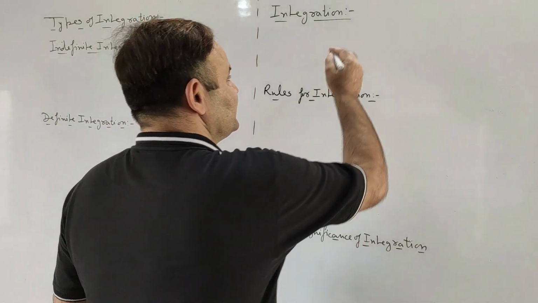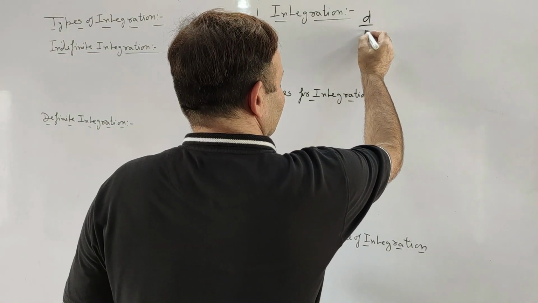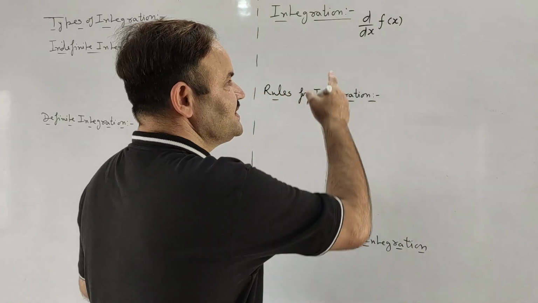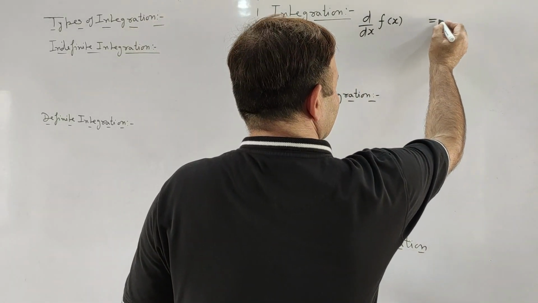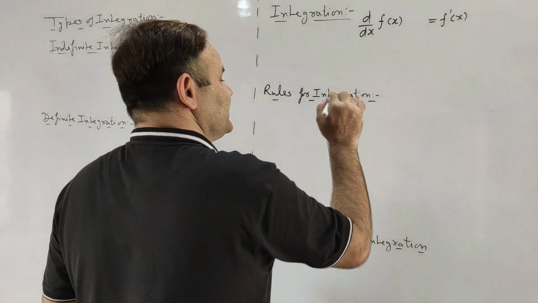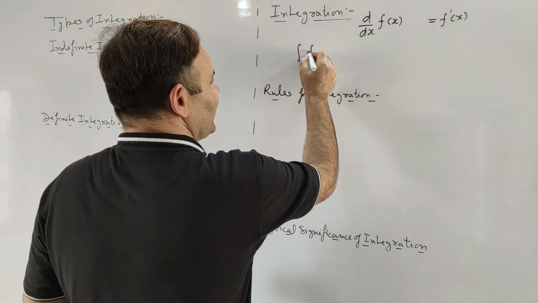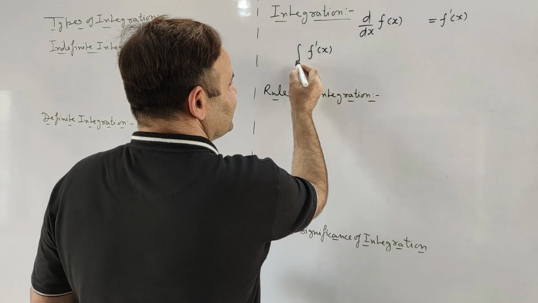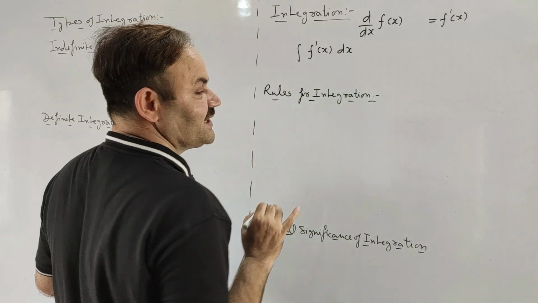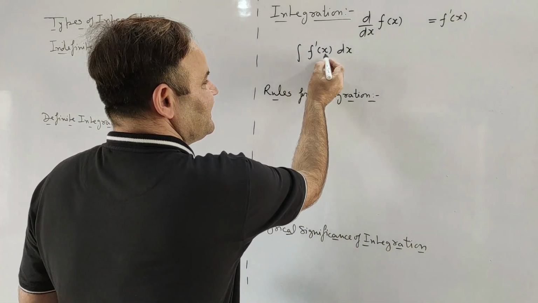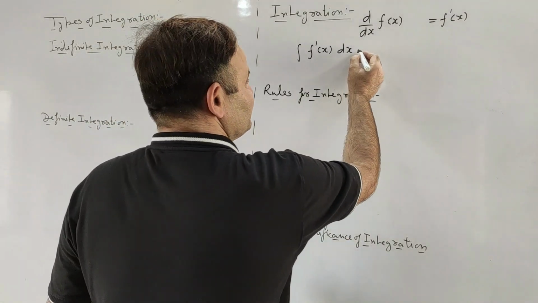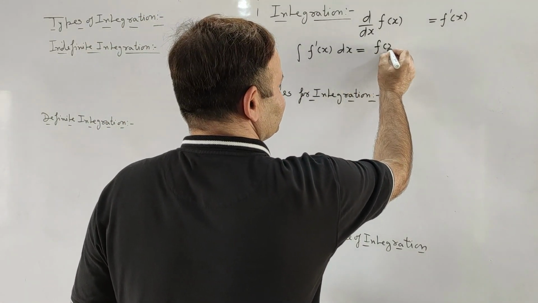And if differentiation of a function f(x) with respect to x is f dash x, then integration of f dash x, this is the sign of integration, and this dx implies that f dash x is to be integrated with respect to x, will be f(x).